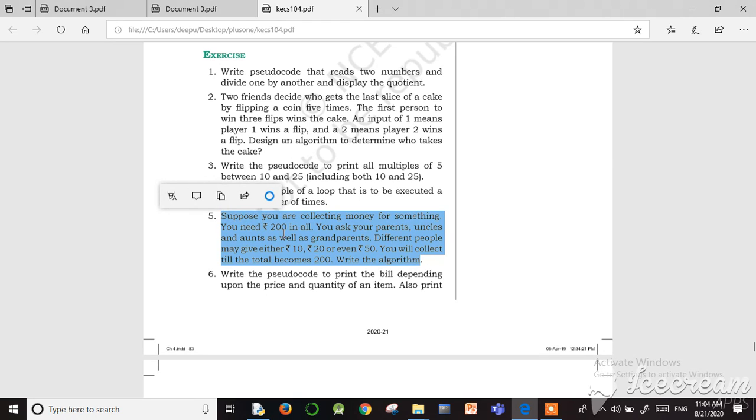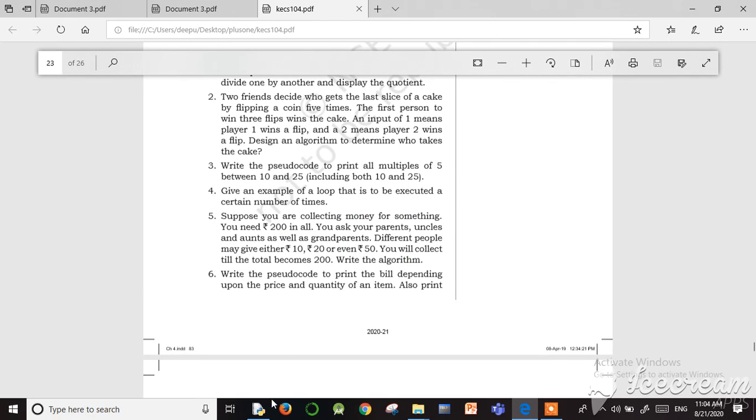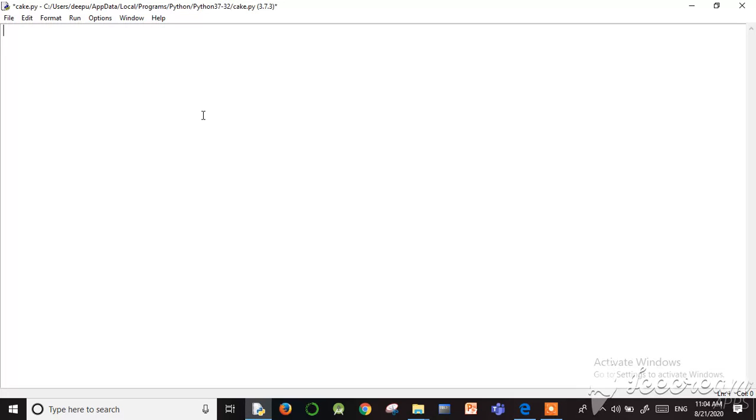So you want 200 rupees. You can take amounts from different persons. So you can take the amount until the total amount becomes 200. This is a simple question. So okay, we can do it. I will show. So initially our total amount becomes 0. So we know that we get 200 rupees only. So when the amount is greater than 200, that loop exits. So our condition is while our total is less than 200. So if it is greater than 200, the loop exits. So inside that loop we need to get the money from different persons.